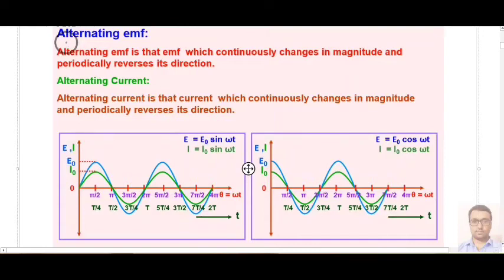Good morning class, Sairam. Today we are going to start our next chapter, that is alternating current. The first topic that we will learn is alternating EMF.